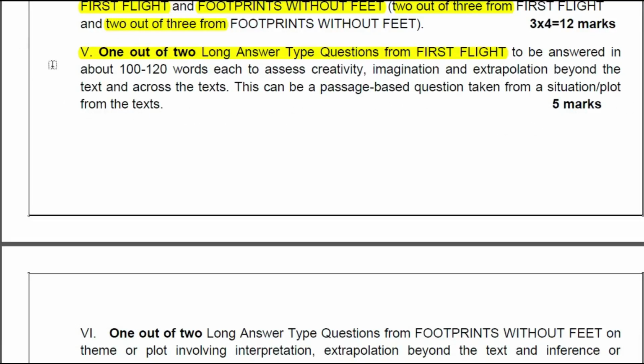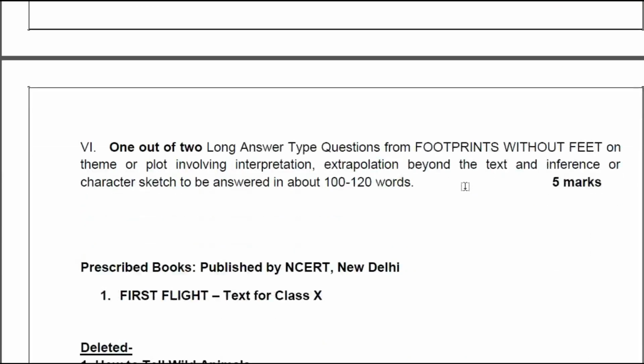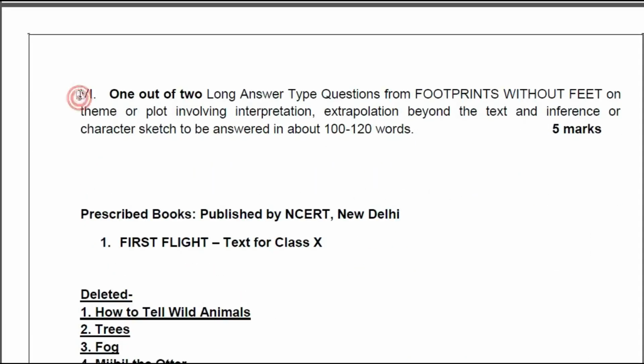So this fifth question will be exclusively from First Flight only, and 2 questions you will get, and of the 2 you need to write only one. This question carries 5 marks. Okay, and here also you see this sixth question, 1 out of 2 long answer type questions from Footprints Without Feet.